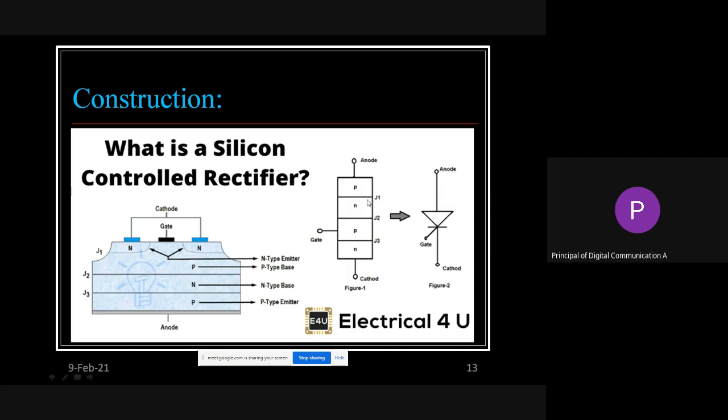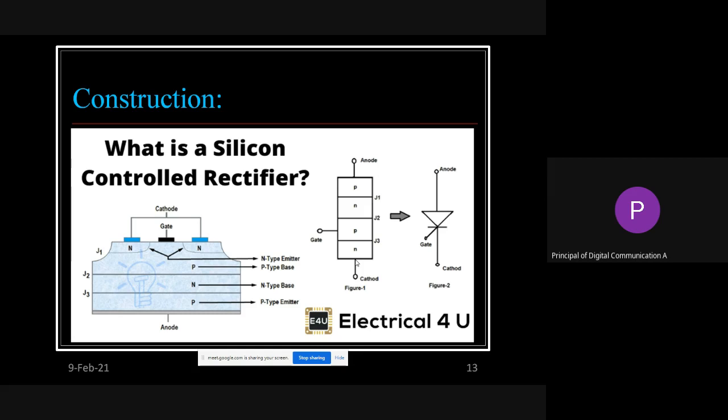As I told you, it is a four layer device: one, two, three, four. Four layers and three junctions, J1, J2, and J3. We should always remember this, as this is the base, and the points we are going to learn are based on this diagram only.